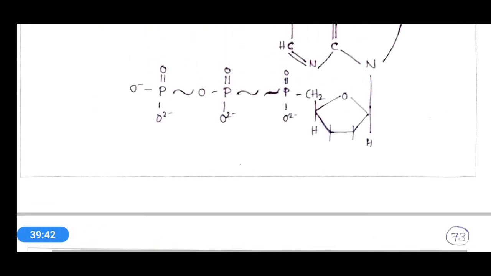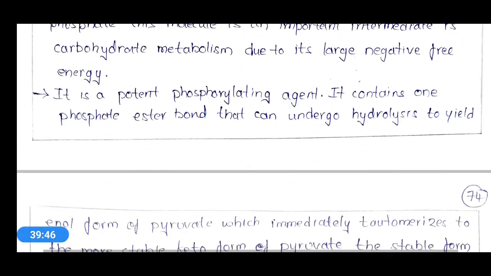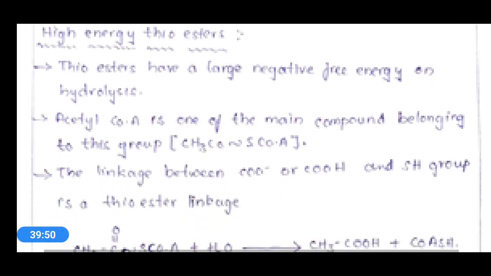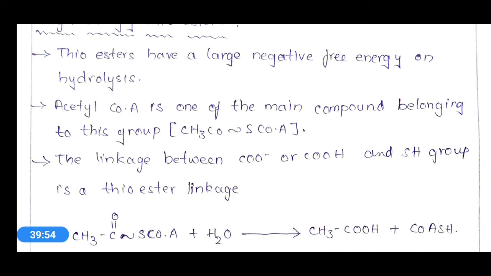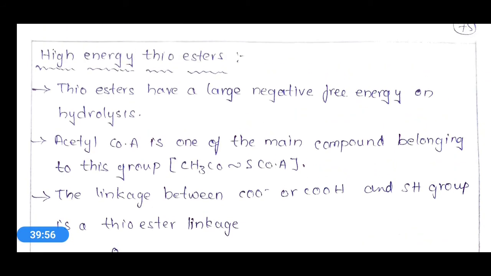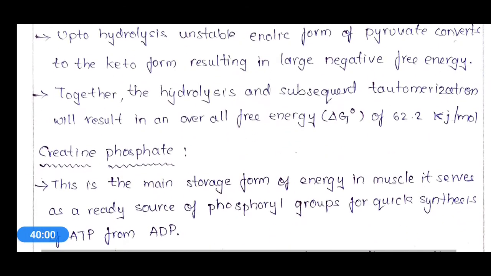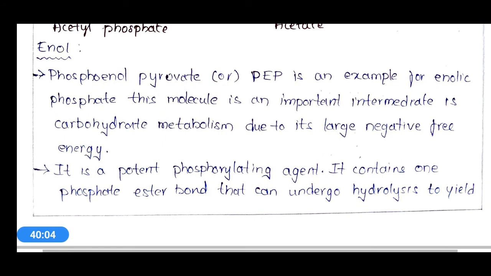And the fourth one is thioester, and the example is thioester itself. So these are the four types of high energy compounds, and for each category we have discussed one example.